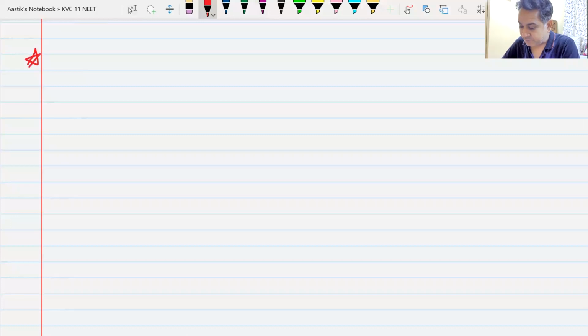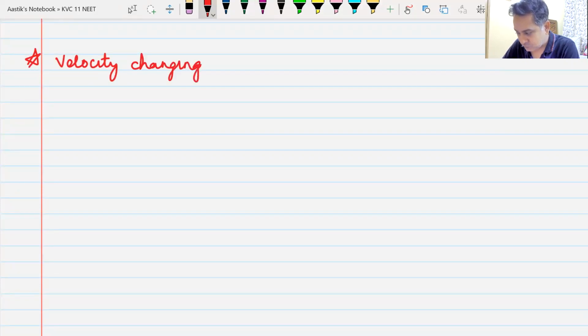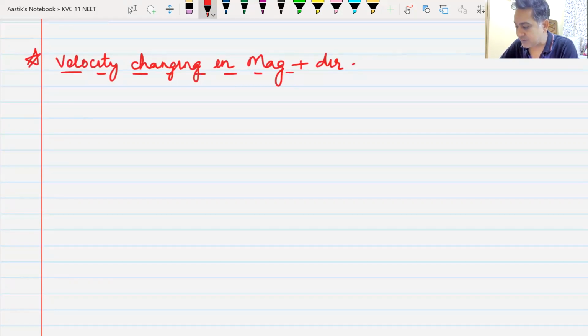Third point, velocity changing in magnitude plus direction. What can I do, my dear friends, so that velocity changes in both? I'll give you 1 minute.